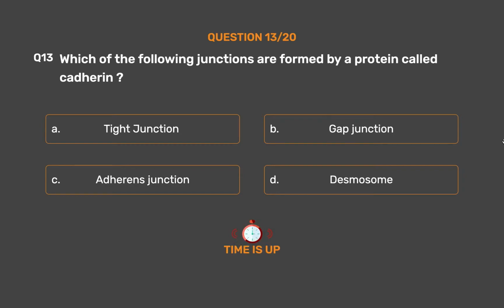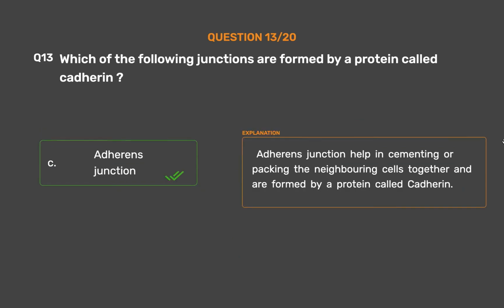The correct answer is option C, adherence junction. Adherence junctions help in cementing or packing the neighboring cells together and are formed by a protein called cadherin.